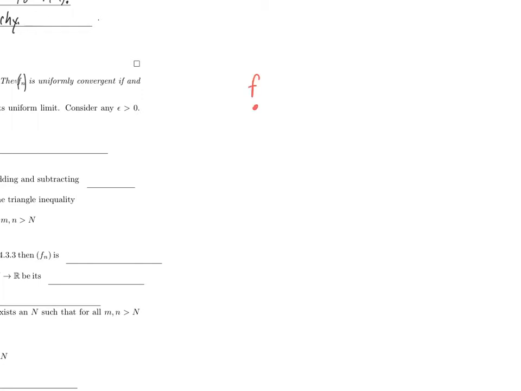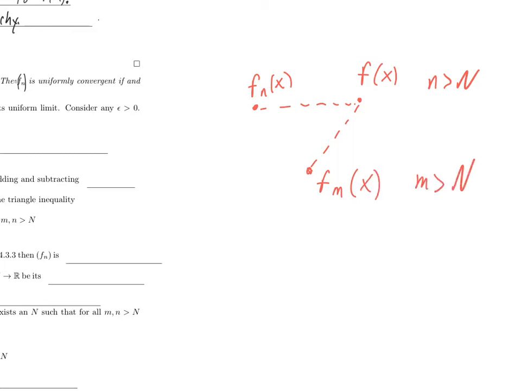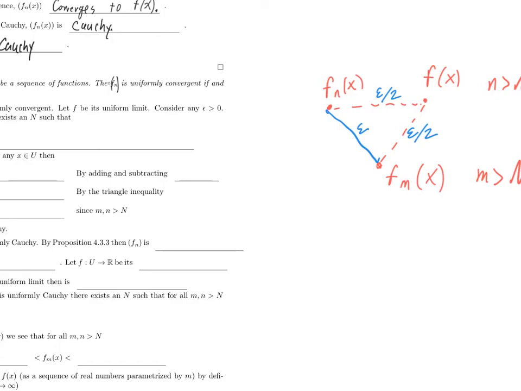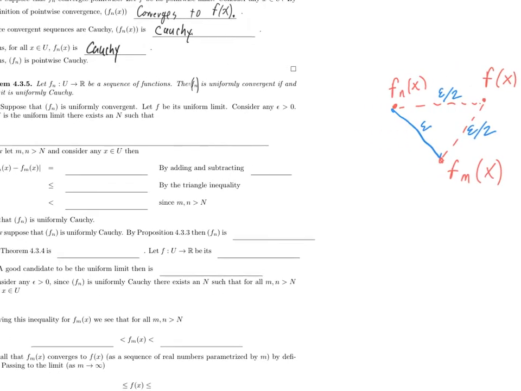Well, here's what we know. We know that f sub n of x gets very close to f of x, provided little n is bigger than big N. Oh, but I also know f sub m of x will be very close to f of x, provided little m is bigger than big N. Well, they're the two things that I would like to show are close together. So if I could make this side be epsilon over 2, and this side be epsilon over 2, then this length will be at most epsilon. So there we go. That's how the proof is going to go.